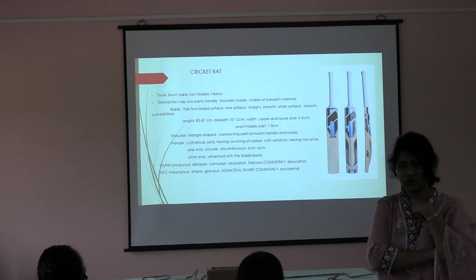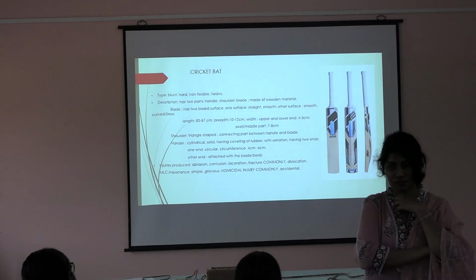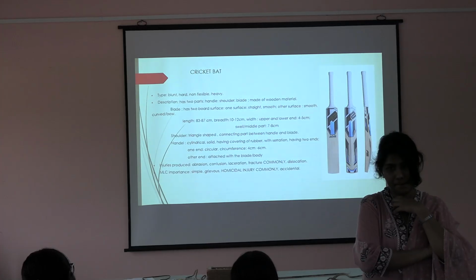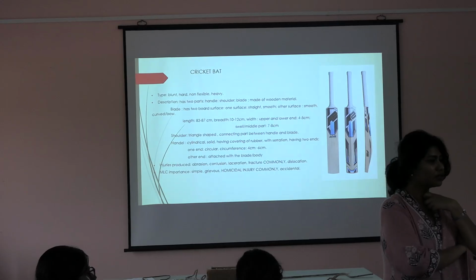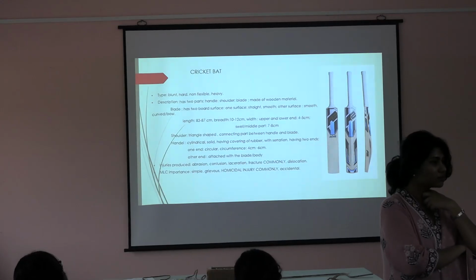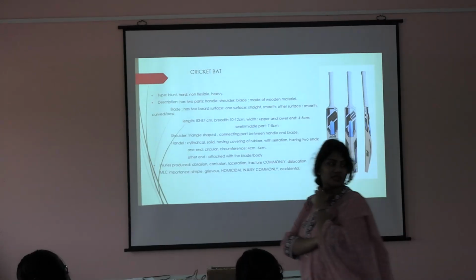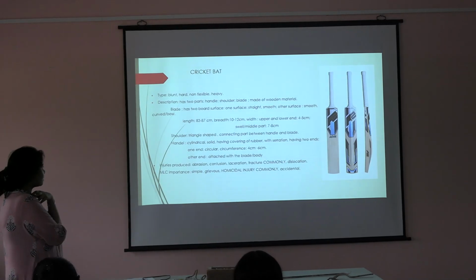What are the dimensions? Length, breadth, okay? Circumference will not be in the blade, son, how can there be circumference in a blade? Okay, so you will describe these parts.